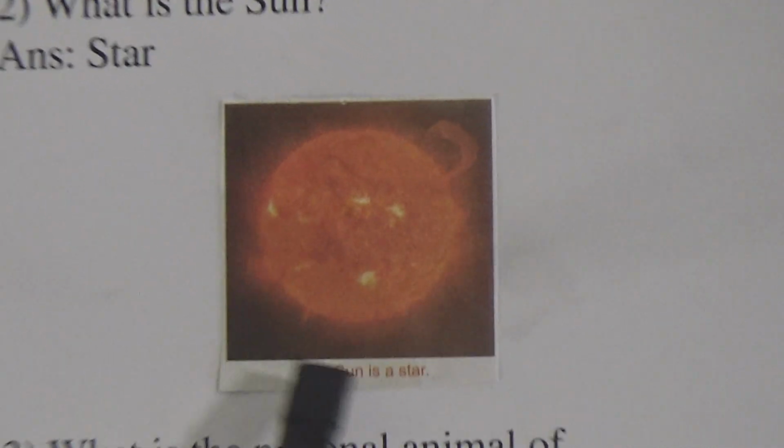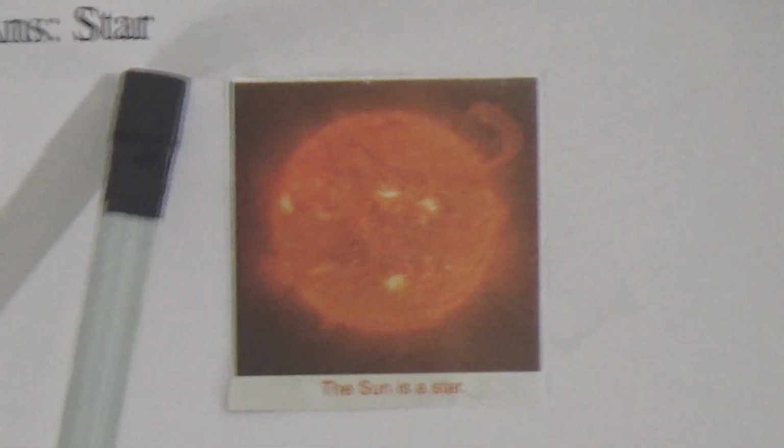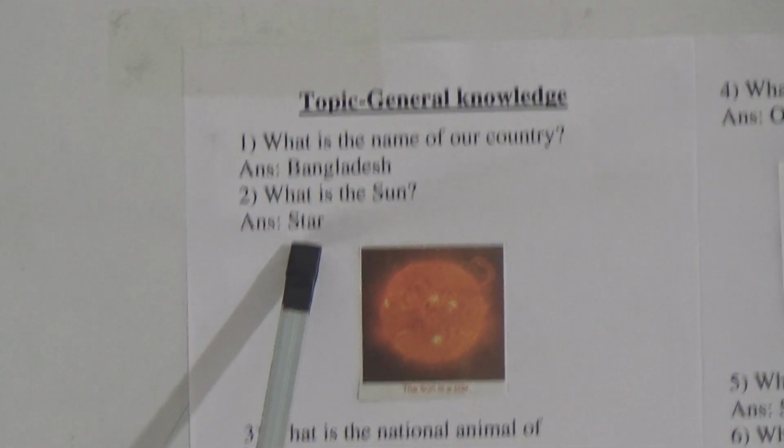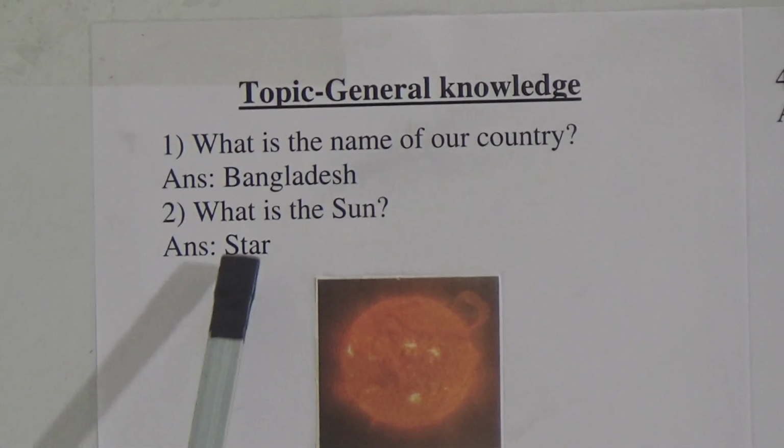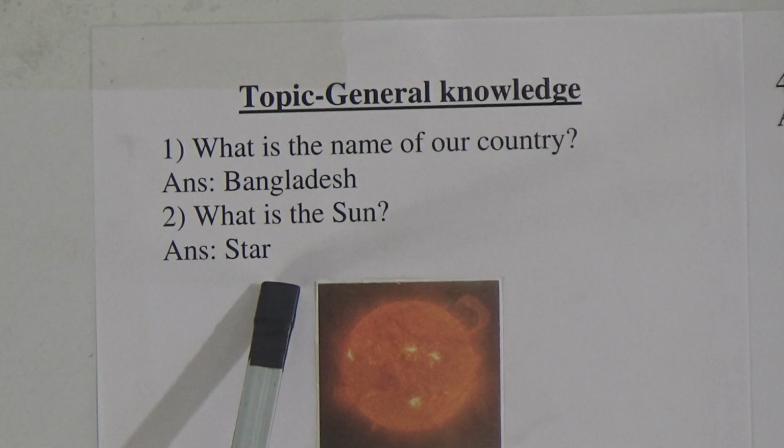Now our next question is, what is the sun? Look at this picture. Here is a sun. The sun is a star. So we will write star. Star spelling is S-T-A-R, star.